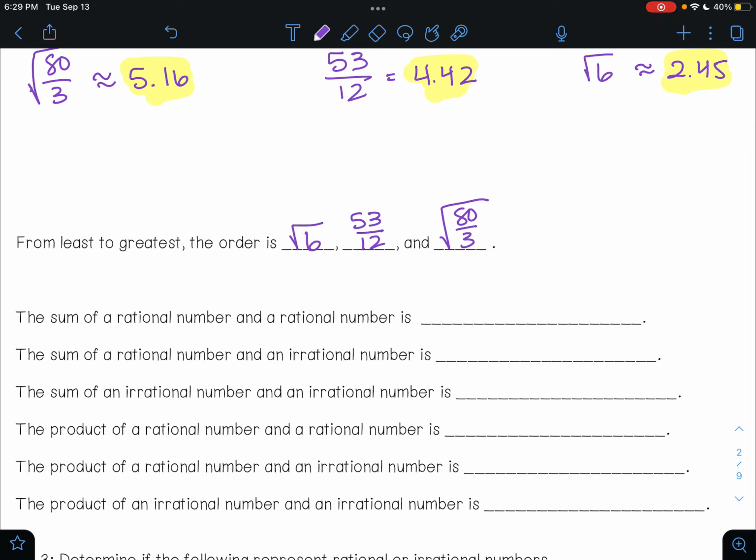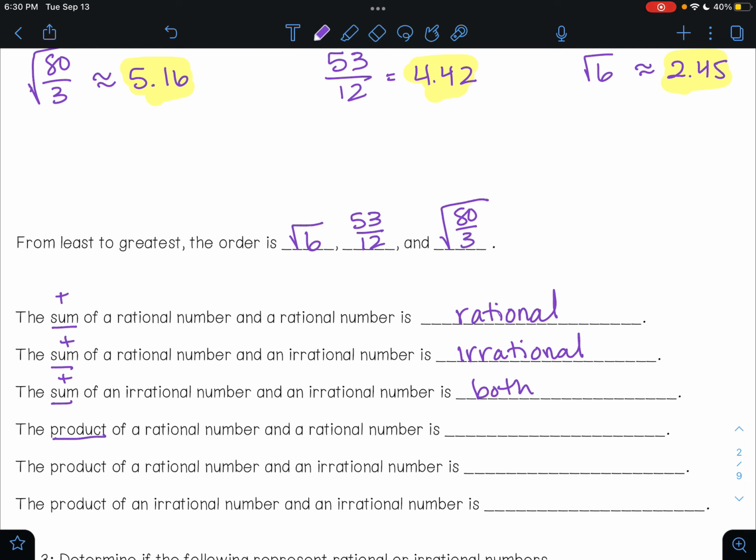And then down here we have some definitions that we're going to know about. So the sum. In math, when we're talking about sums, we're talking about adding. So the sum of a rational number and a rational number is rational, always. The sum, so again, we're talking about addition, of a rational number and an irrational number will be irrational. The sum of an irrational number and an irrational number could be either rational or irrational depending on the problem.